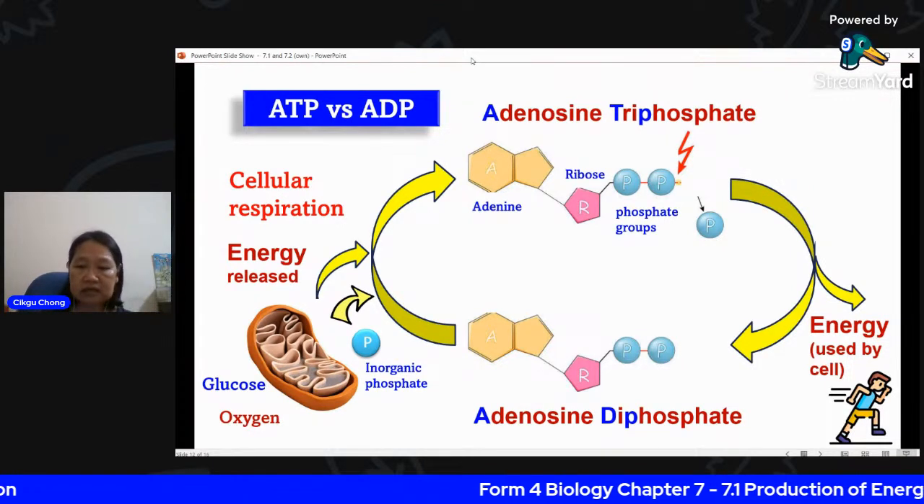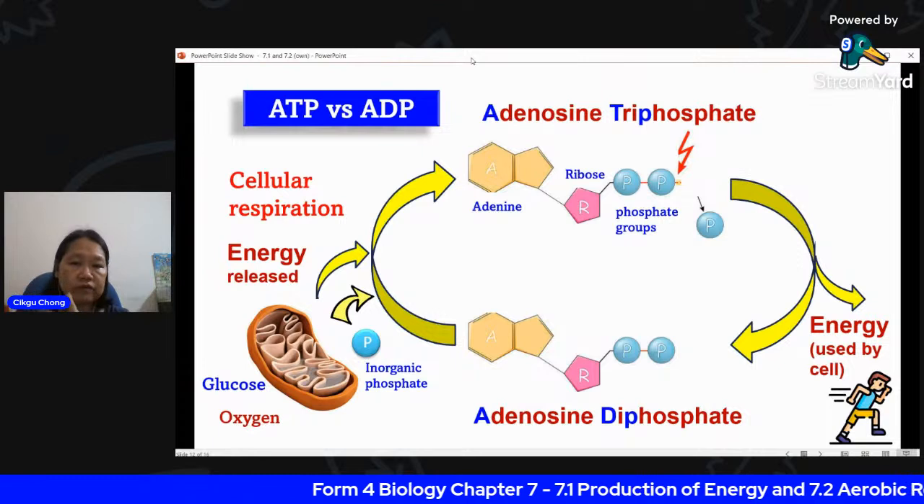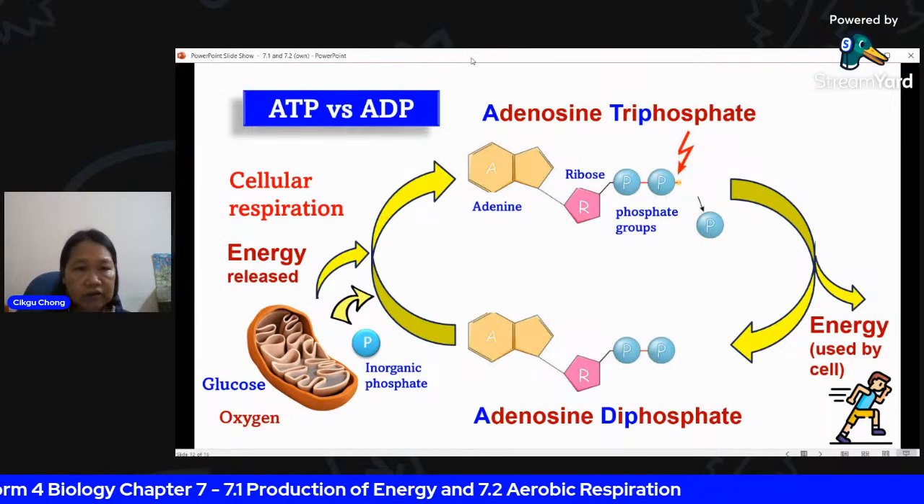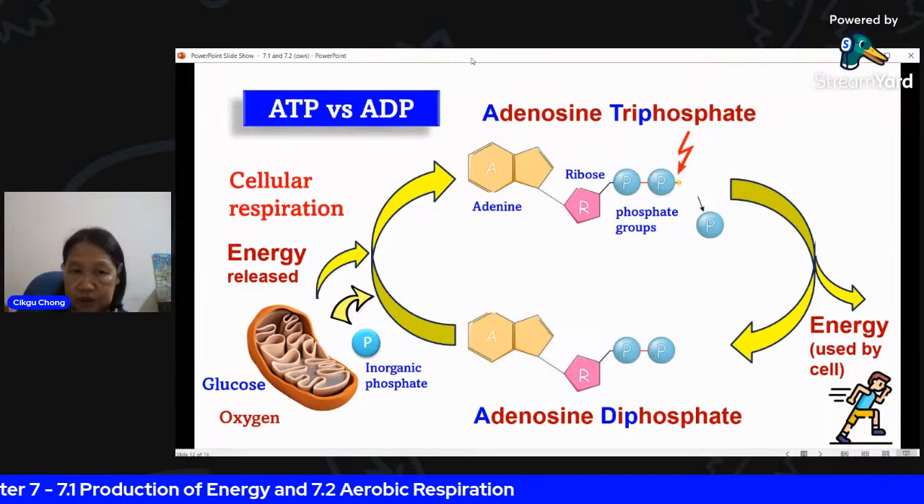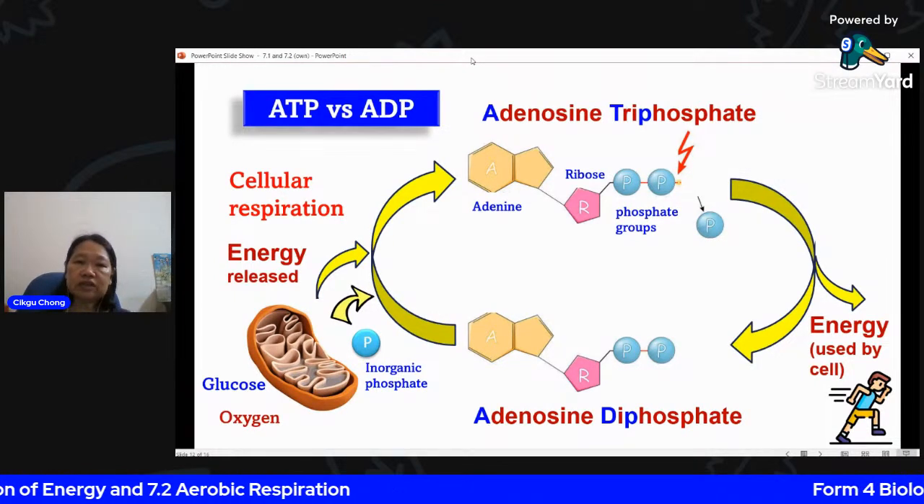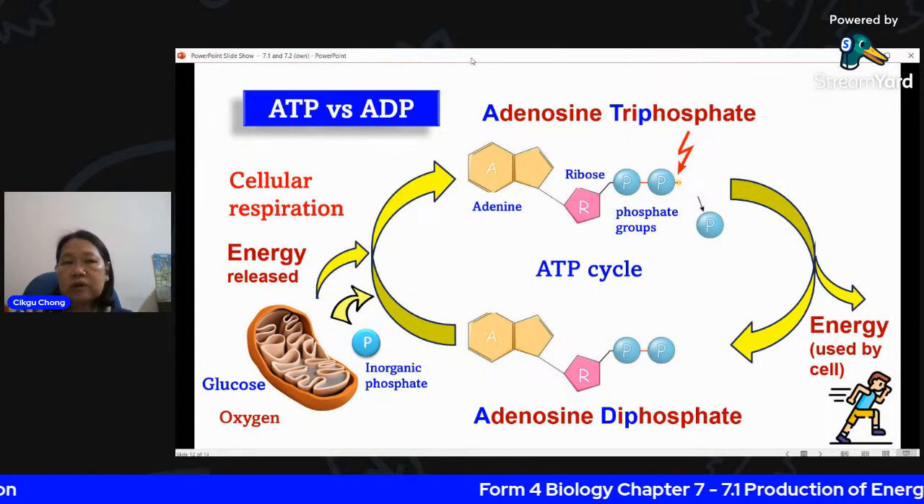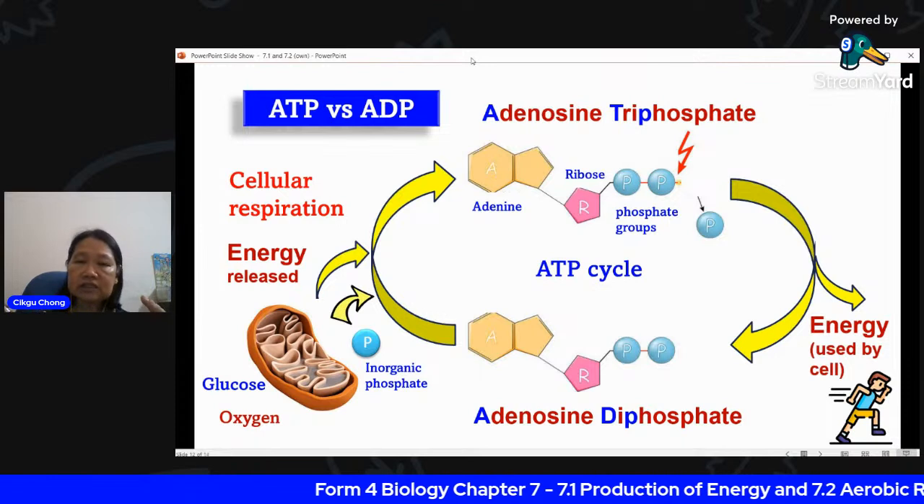So it's like a cycle. Your ATP is converted into ADP. Your ADP takes the energy that is released from cellular respiration, and you make back ATP. So this is what we call the ATP cycle. Okay, so what is useful about ATP is it carries your energy.